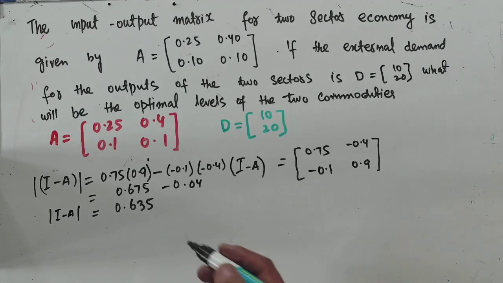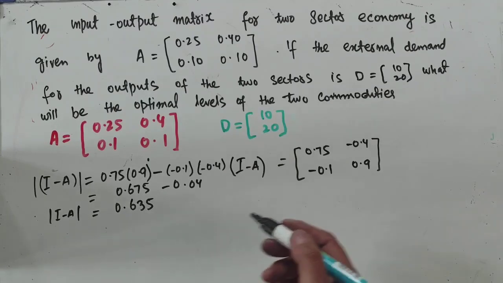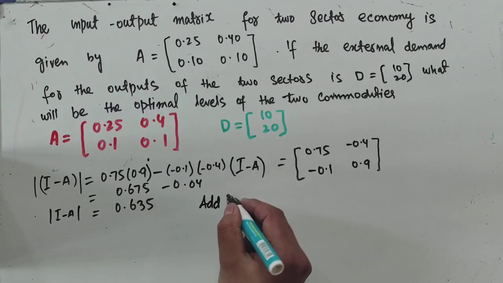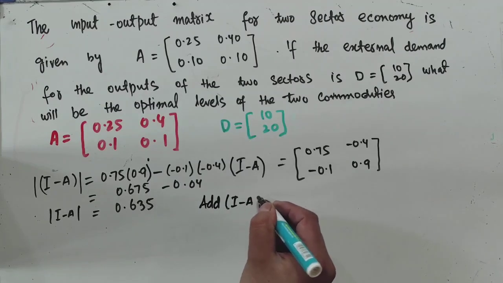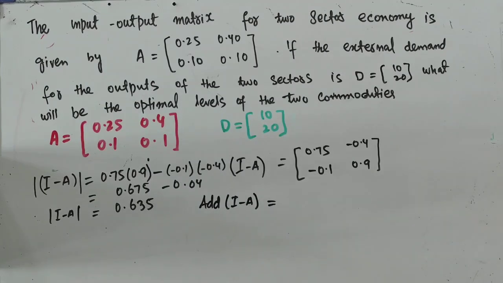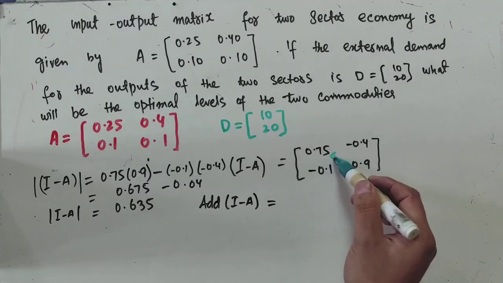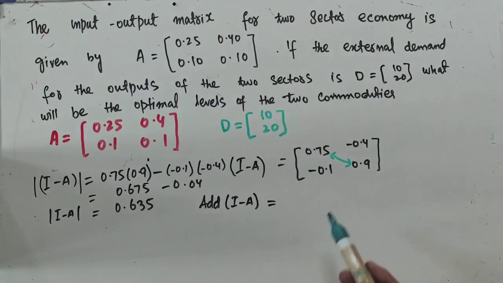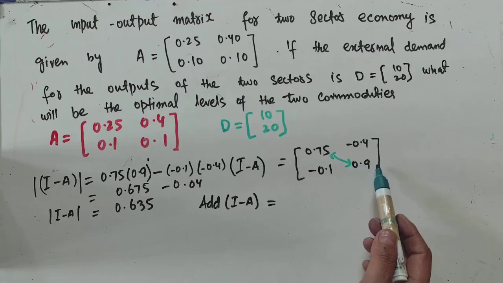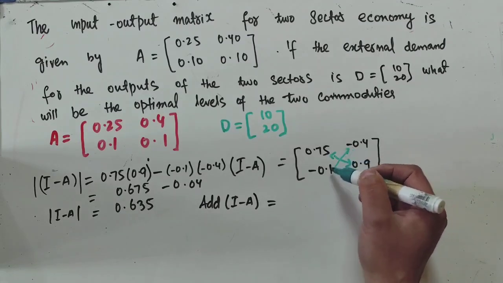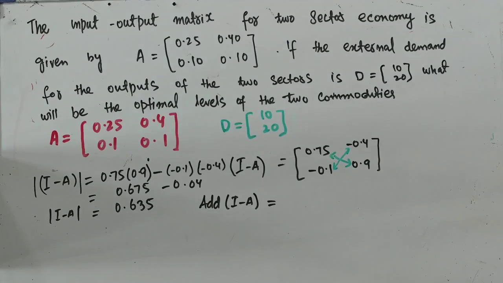Next step will be to find out the inverse of this matrix. For that, first we need to find out the adjoint of this matrix, the adjoint of the Leontief matrix I minus A. How do we form the adjoint in the case of 2 cross 2 matrices? We interchange the elements on the principal diagonal, and we change the sign of the non-principal diagonal elements.